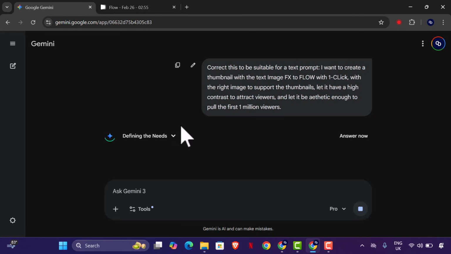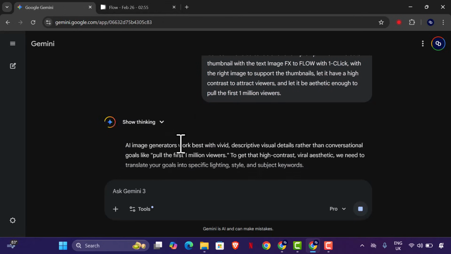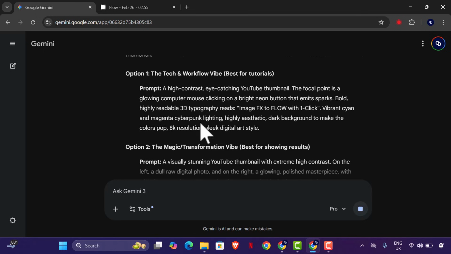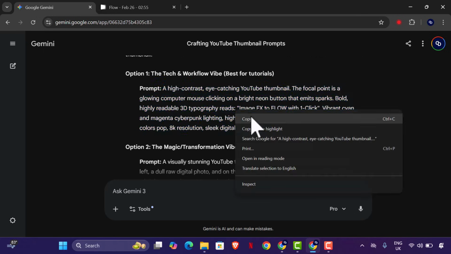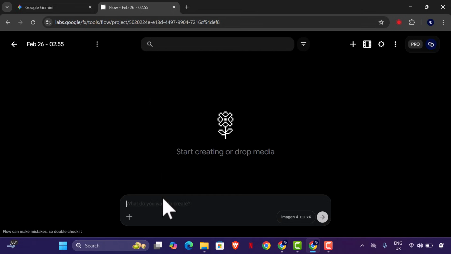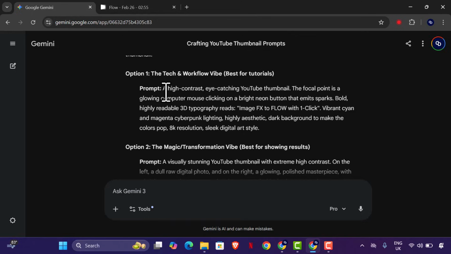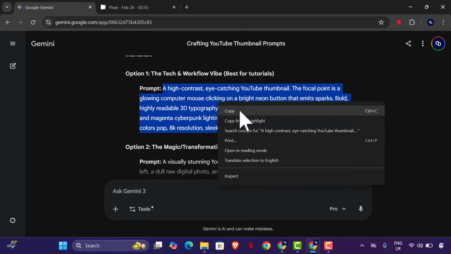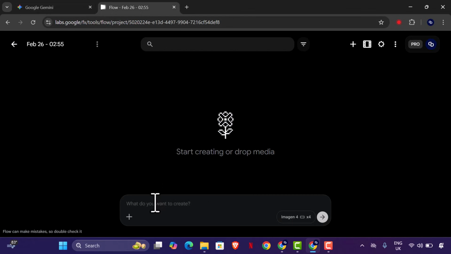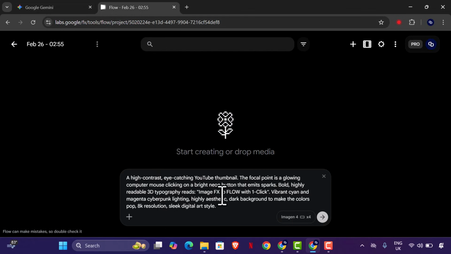So let's see what we have right now. So let's see the prompts that would be given to us. So here we have the prompt right now. So let's copy this. Let's copy this right now and let me paste this right now to Imagen. So we've done the preset already. All we have to do is to try to use them. So let's copy this right now and let's paste it right here on Flow. So we have Imagen and let's have it sent.